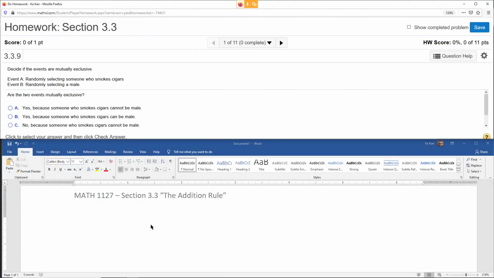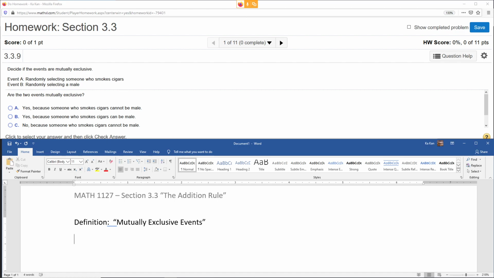So this is Math 1127, Stats and Probability, Session 3.3, the addition rule. Now, the first thing I want to get through is the definition of mutually exclusive events. As we talked about before, a probability event is simply something with a collection of outcomes, some outcome that you want to occur or not to occur.